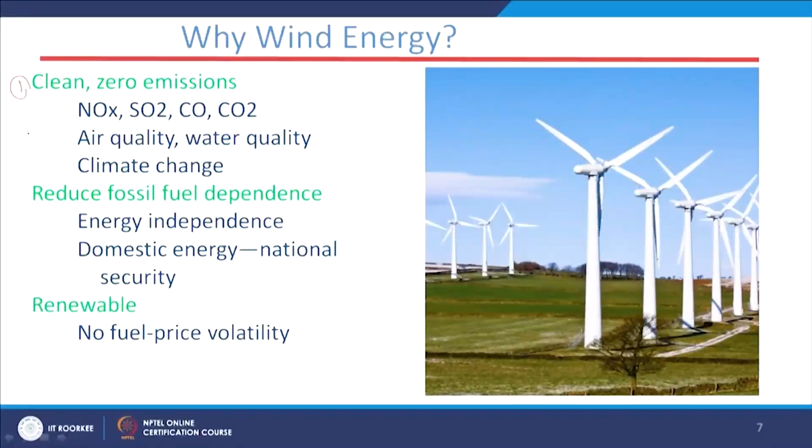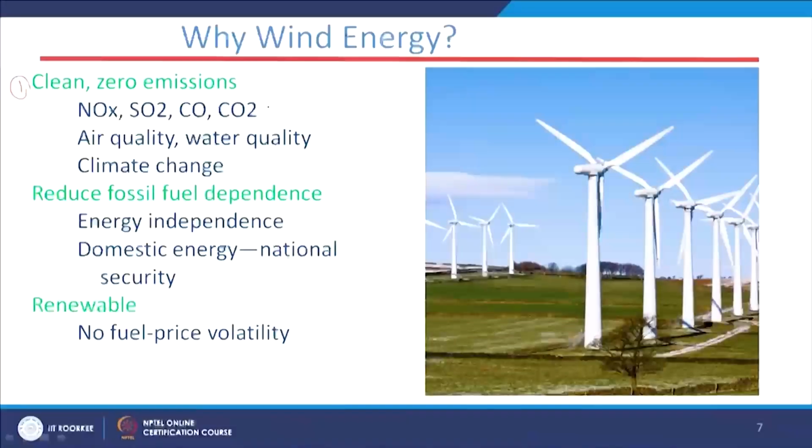The question now is why wind energy is very important and advantageous for us. The first point is that it is clean with zero emissions, which is required for us. In coal based generation there is carbon dioxide emission, along with very dangerous gases like NOx, SO2, CO, and CO2.